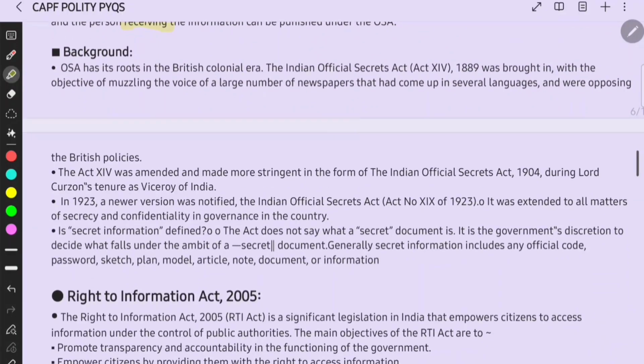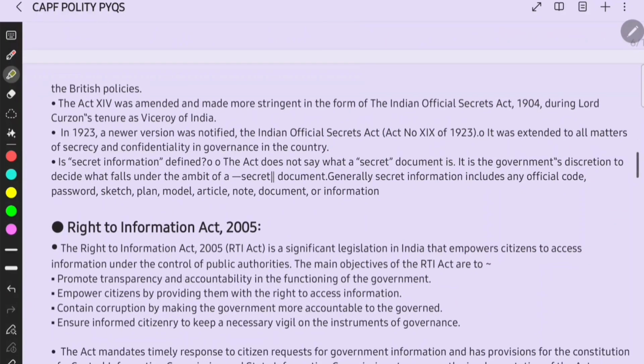Background: OSA has its roots in the British colonial era. The Indian Official Secrets Act 1889, you have to remember this year, the 4th year of INC formation, was brought in with the objective of muzzling the voice of a large number of newspapers that had come up in several languages and were opposing the British policies. The Act was amended and made more stringent in the form of the Indian Official Secrets Act 1904 during Lord Curzon's time. It was extended to all matters of secrecy and confidentiality in governance in the country.